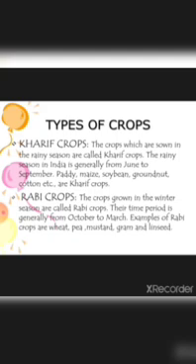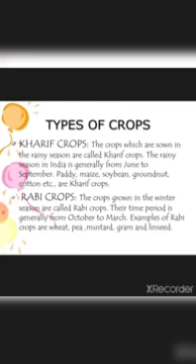Paddy, maize, soybean, groundnut, cotton, etc. are called kharif crops.